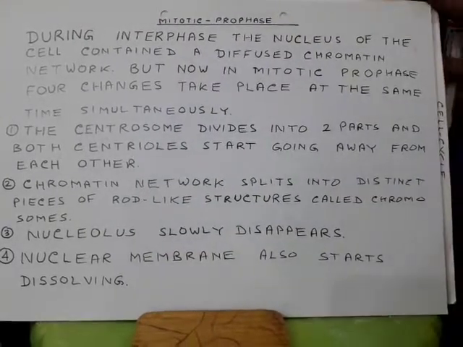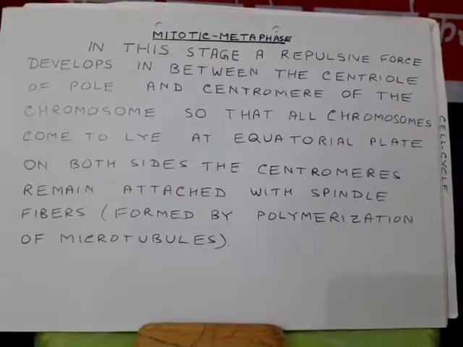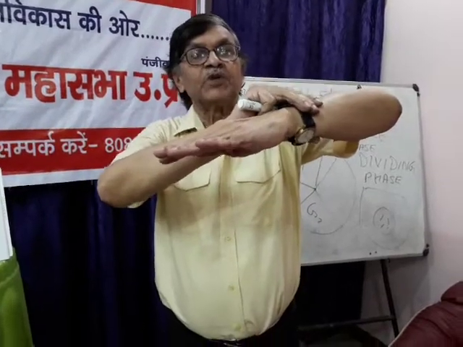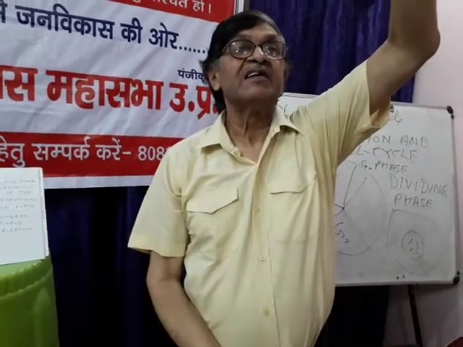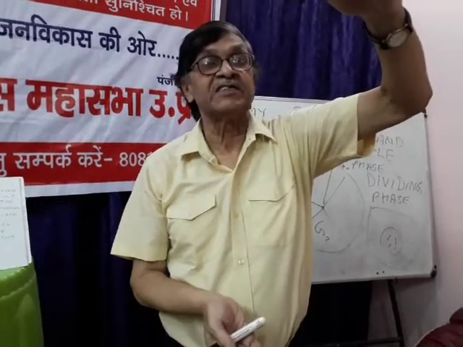Now the next stage is metaphase. In metaphase, both centrioles get very distant from each other and make the 2 poles. In each chromosome there is a centromere. Both poles repel them. The north pole repels them, saying go away from me. The south pole also repels the centromeres. From both ends, equal repulsive force is going on.